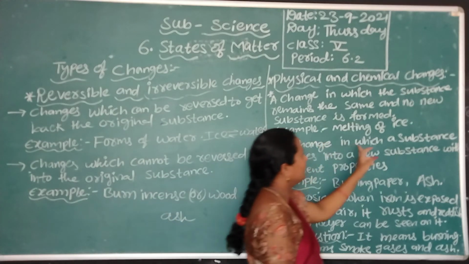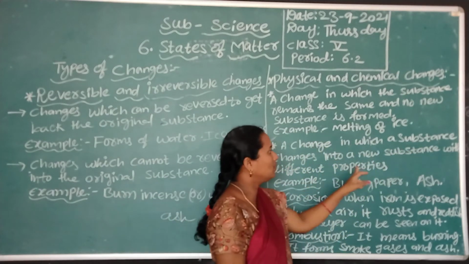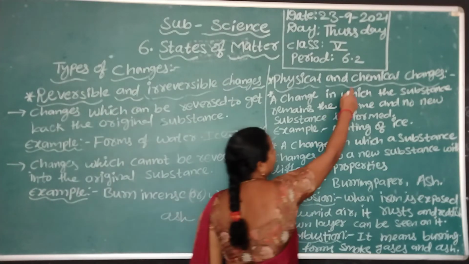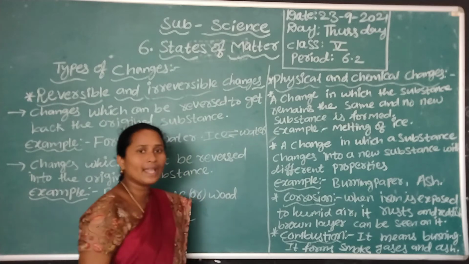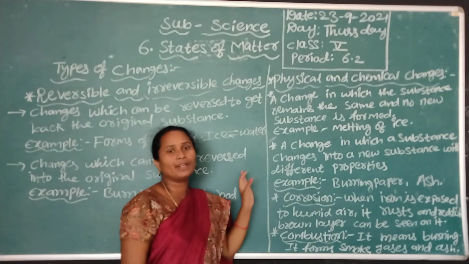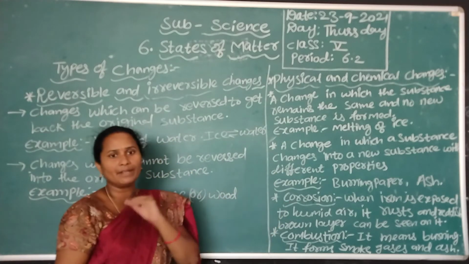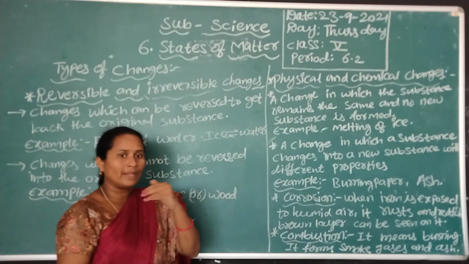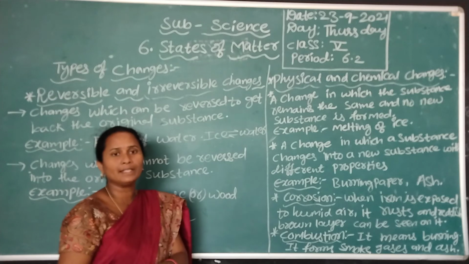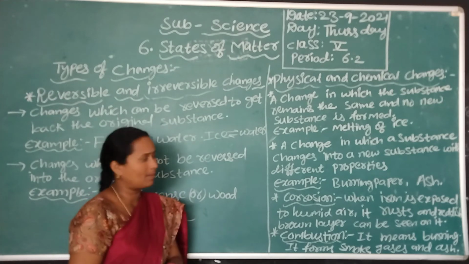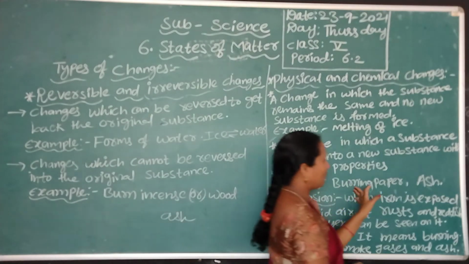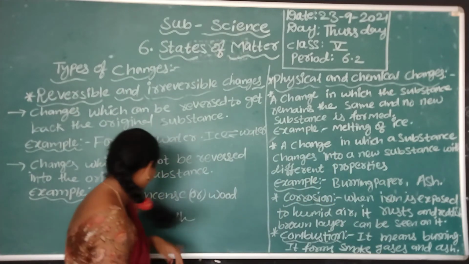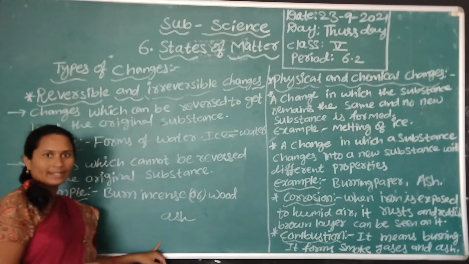A chemical change is a change in which a substance changes into a new substance with different properties. In a chemical change we get different properties, as the matter changes from one form to another. Here we are changing physical properties as well as chemical properties. For example, burning of paper: when you burn the paper we get ash. Also when we burn incense or wood we get ash.